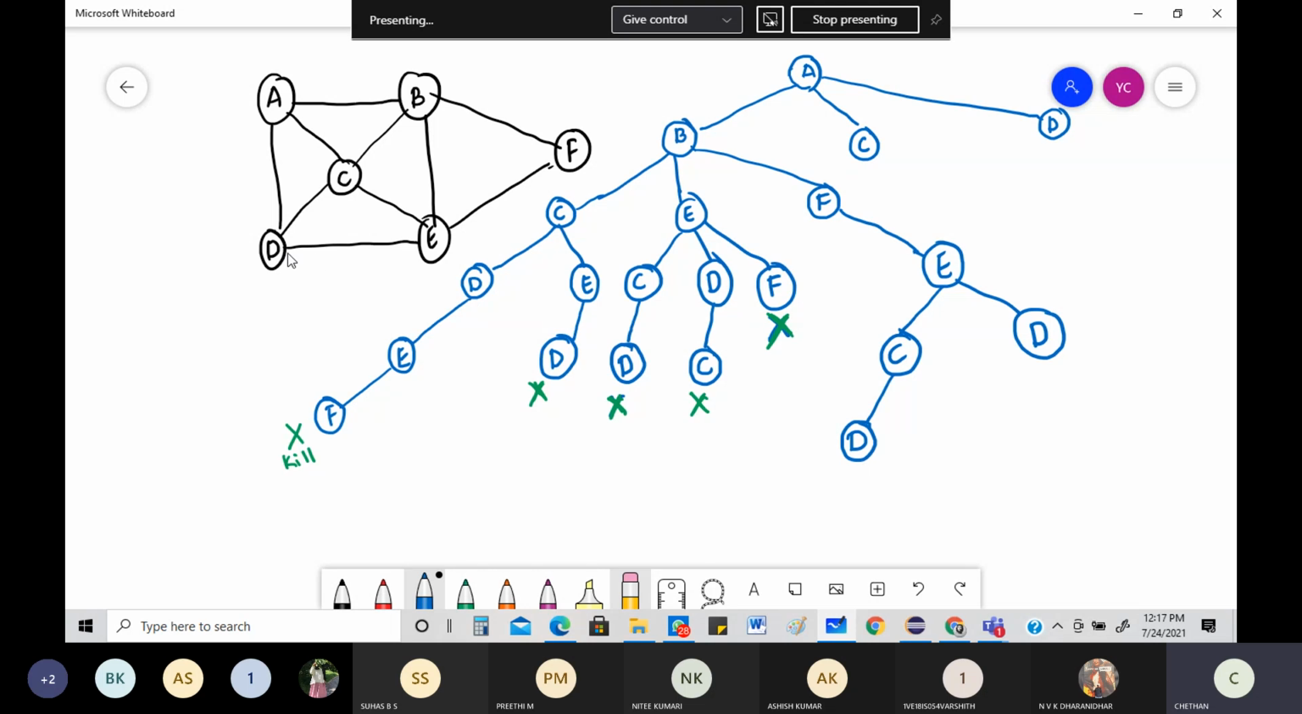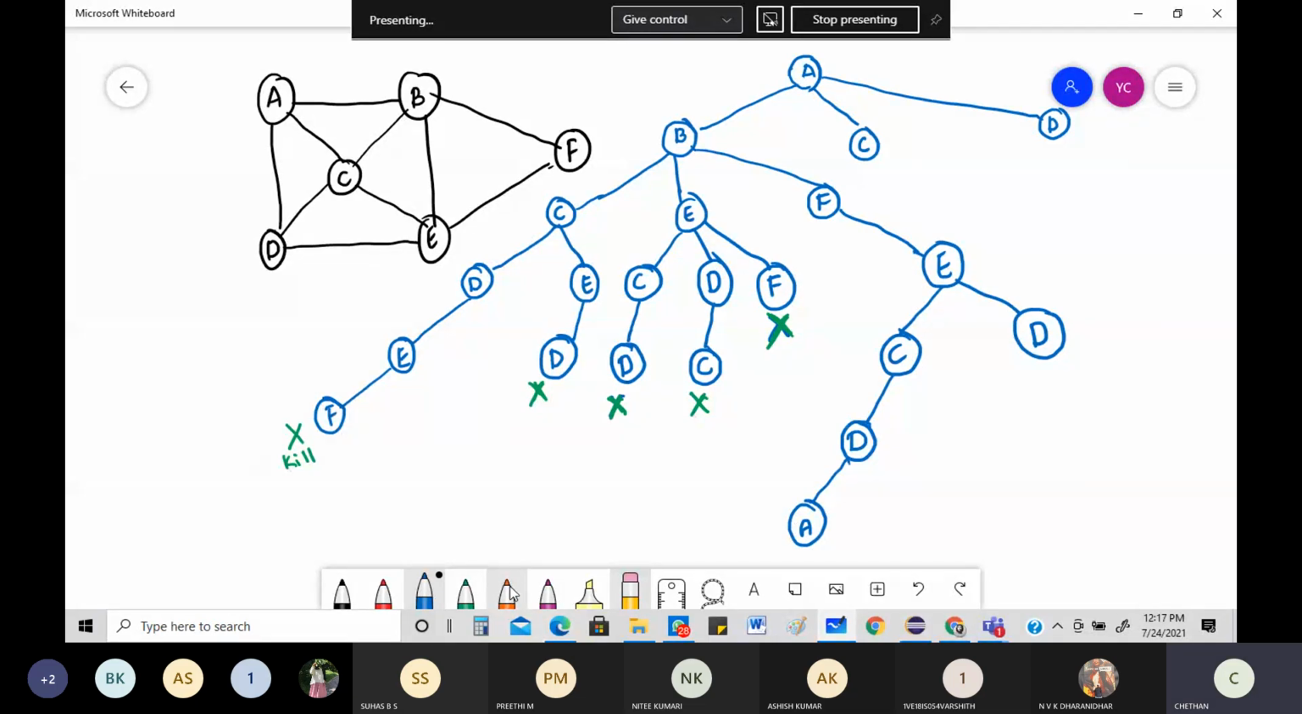So from D, where all can I go? I can go to C. Okay, already visited. I can go to E, already visited. Okay, then A, already visited. But all nodes are visited. Check. A, B, F, E, C, D. Already all are visited. Only thing is from here, where do you go? You go back to the source. Check, from D there's a path to the source.